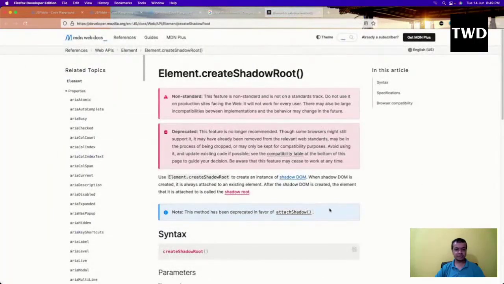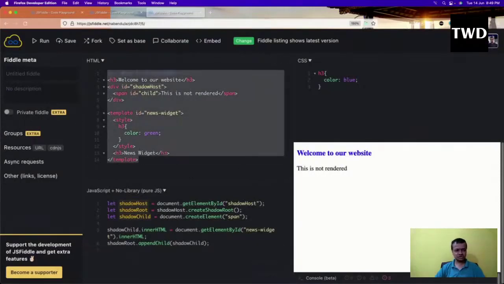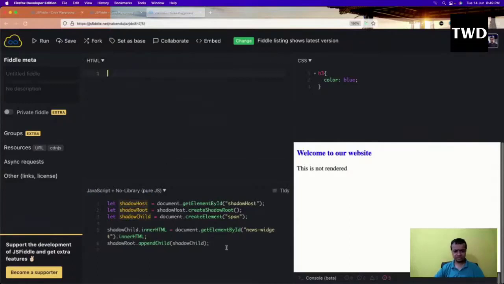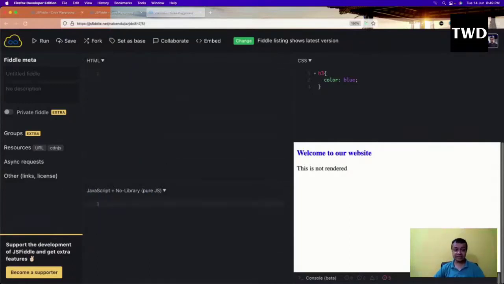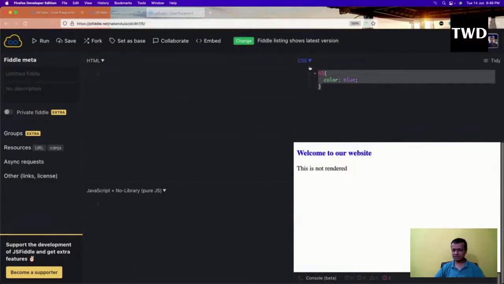Oh, deprecated. Okay, so ignore this question. This shadow DOM thing is deprecated. I think this is a very old thing, so please ignore it. I didn't know whether this was deprecated or not, so that's why it was saying there is nothing like that. Some of the things are deprecated, and I prepared these questions some time back.